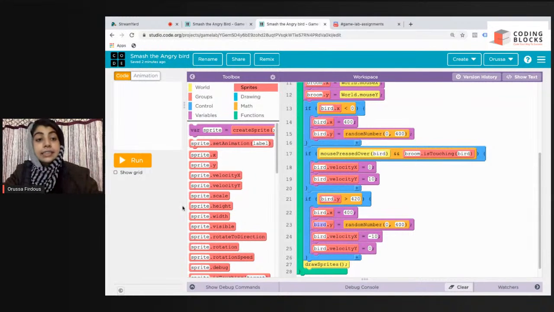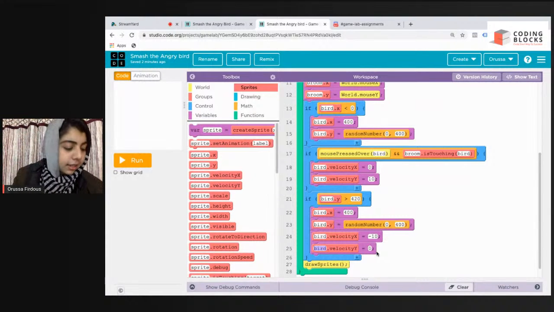And velocity x, as I explained right now, our angry bird was moving like this, continuously, so we want it to move in the x direction. So we'll make its x velocity -10. For that I have attached this velocity x block and velocity y block 0. If you are getting a doubt again up here, don't worry, just rewind it and watch those 20-30 seconds again. So no doubt, extremely easy.